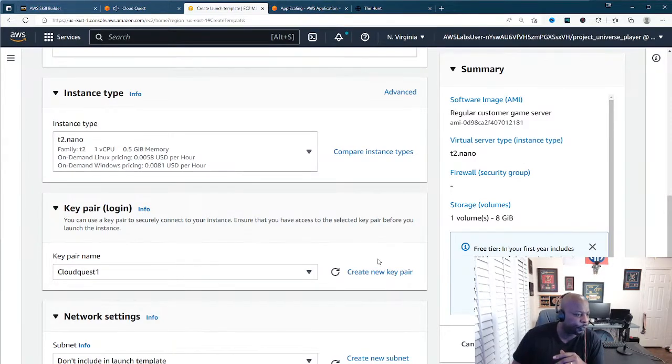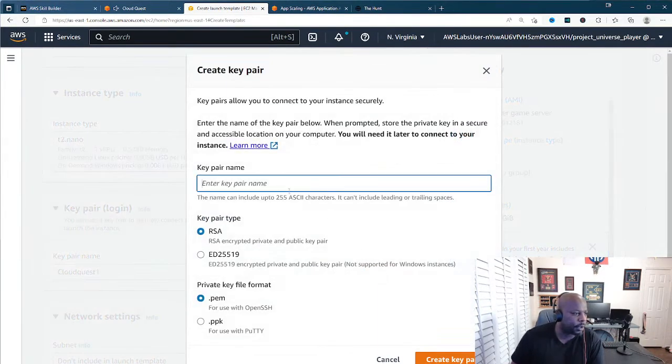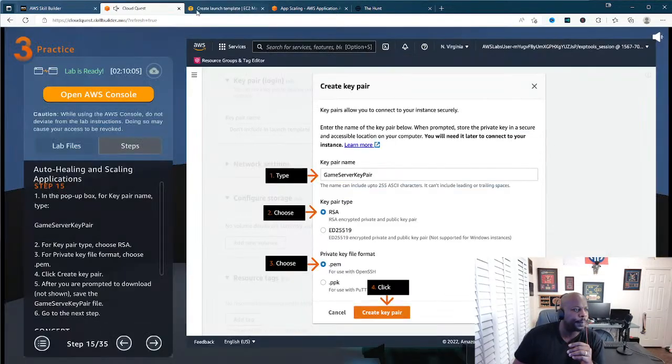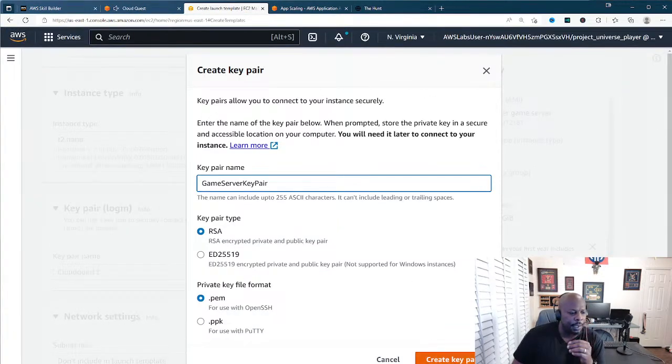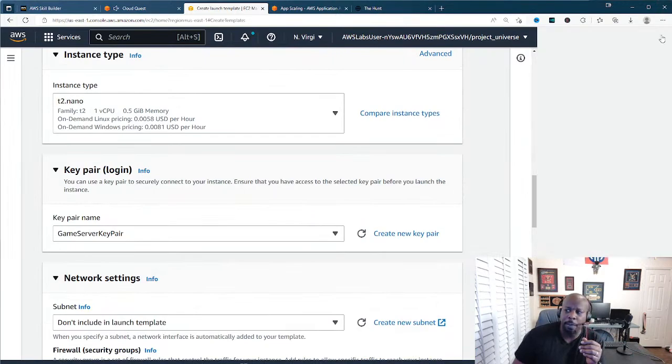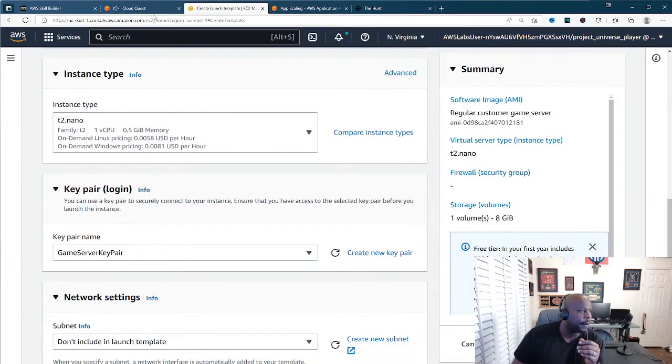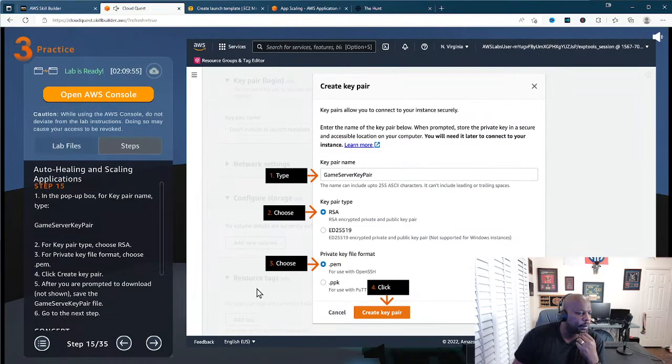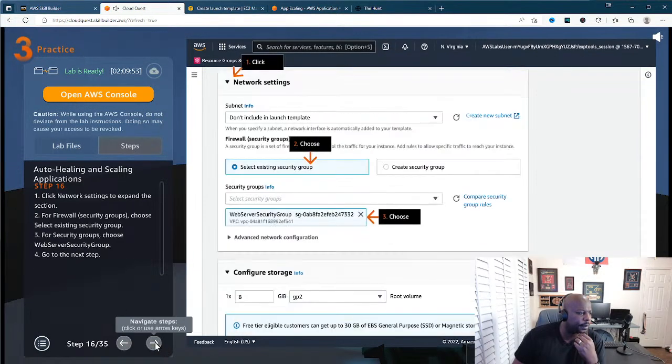So I'll create a new key pair and call it game server key pair. Make sure I got it the same way they do. Yep. All right, cool, and then we will create our new key pair. Not a problem. Okay, so then create key pair, we've done that.